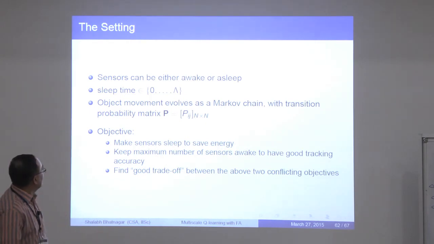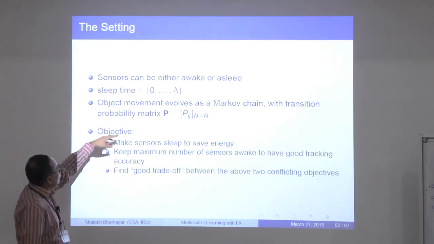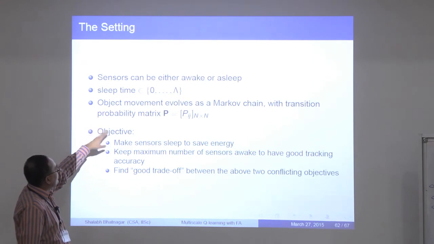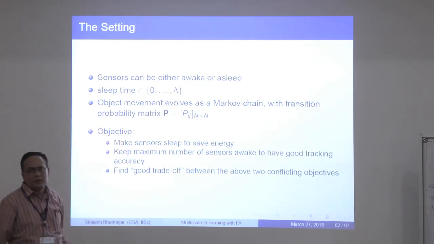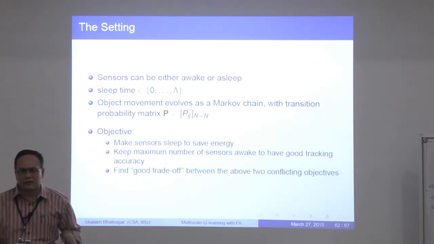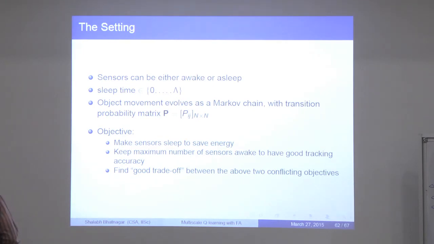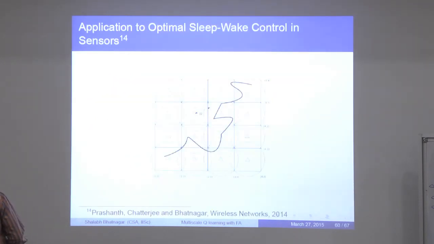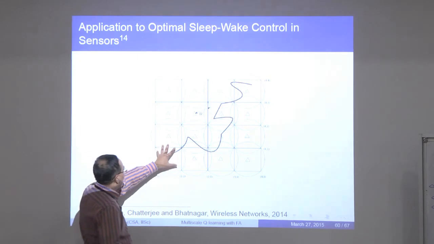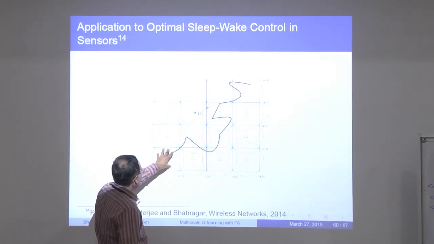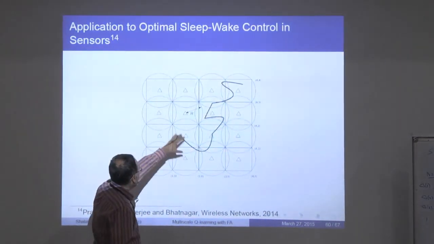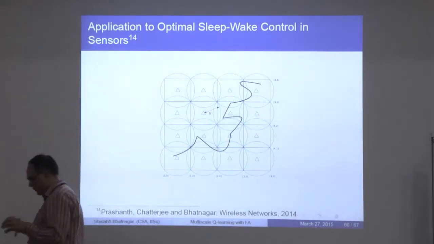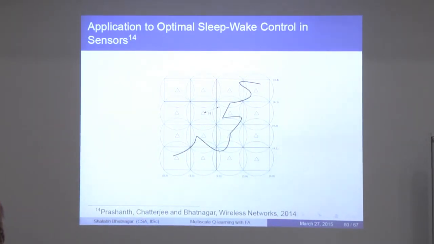We'll assume that the object movement evolves as a Markov chain, according to this transition probability matrix. You can think of this entire region as a set of points, so this could be state 1, state 2, and so on. The object movement is from one grid location to the next, and that's the way this evolves.